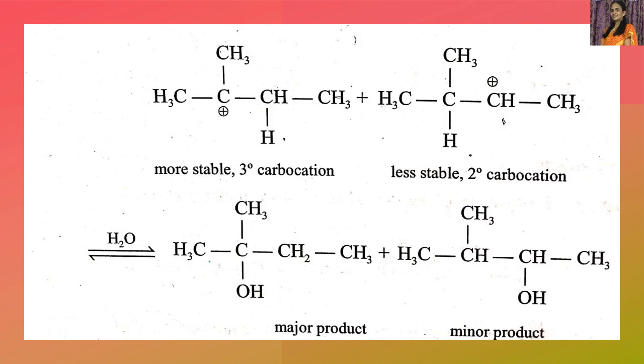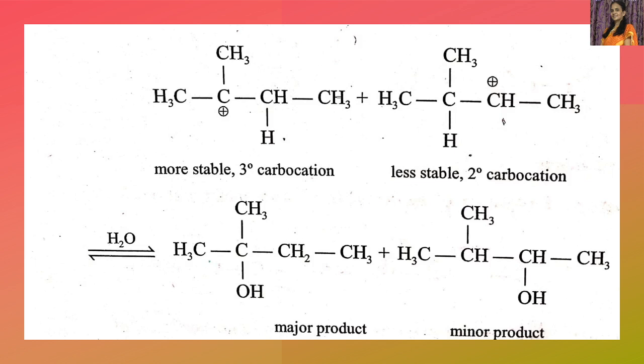This is one way. In the other way, if this proton goes to this carbon, then this carbon gets the positive charge. You can see here. So this is a secondary carbocation, whereas this is a tertiary carbocation. A tertiary carbocation is more stable when compared to a secondary carbocation. Then afterwards, water, that is the nucleophile, goes and attacks this carbon to give this alcohol as the major product.